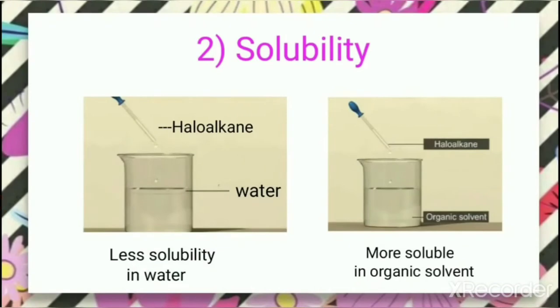Solubility. Although the haloalkanes are polar in nature, they show very slight solubility in water because haloalkanes are not able to form hydrogen bond with water. So they show very less solubility in water. But chlorobromoiodide derivatives are soluble in organic solvents such as alcohol, ethers, benzene, etc. So what we can conclude is that haloalkanes are more soluble in organic solvent than water.